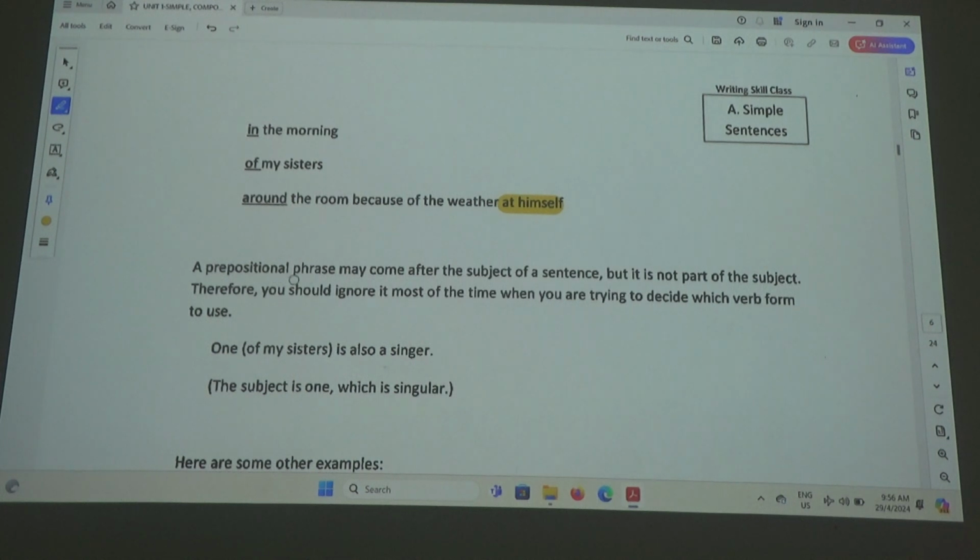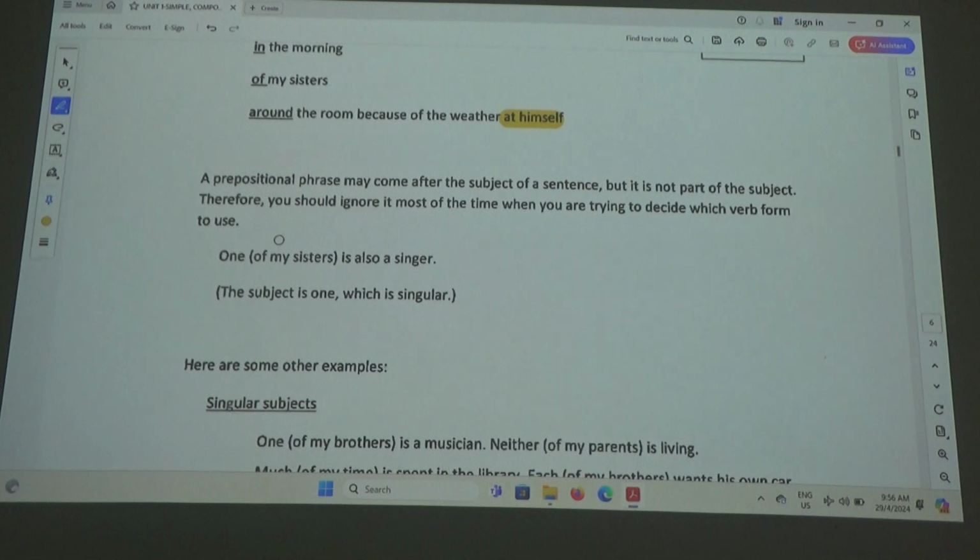Okay, a prepositional phrase may come after the subject of a sentence, but it is not part of the subject. Therefore, you should ignore it most of the time when you're trying to decide which verb form to use. Okay, this is very interesting.